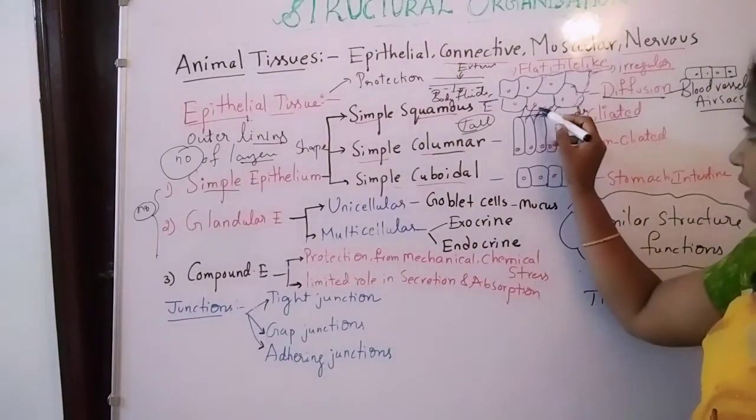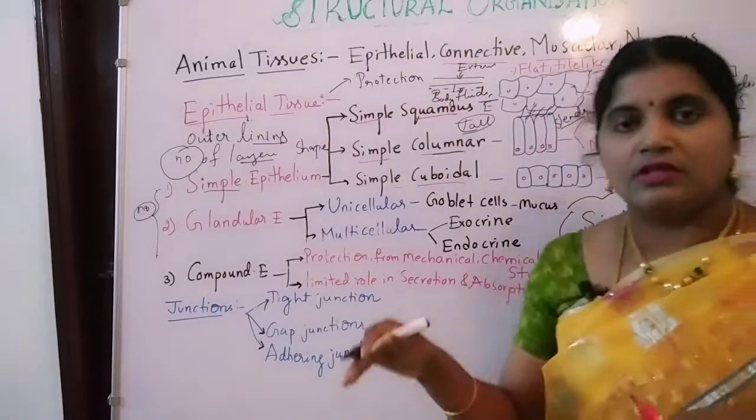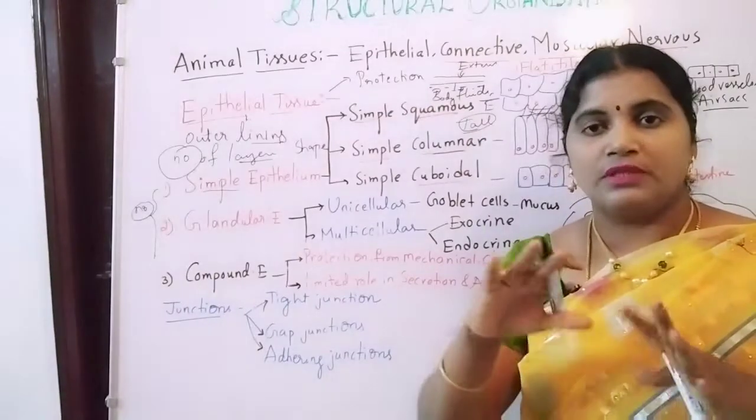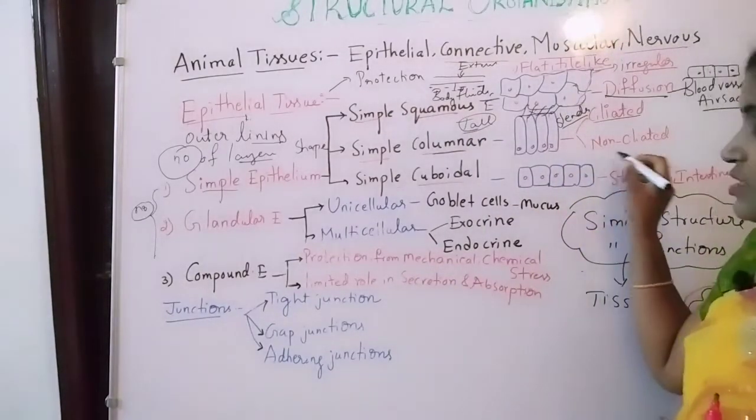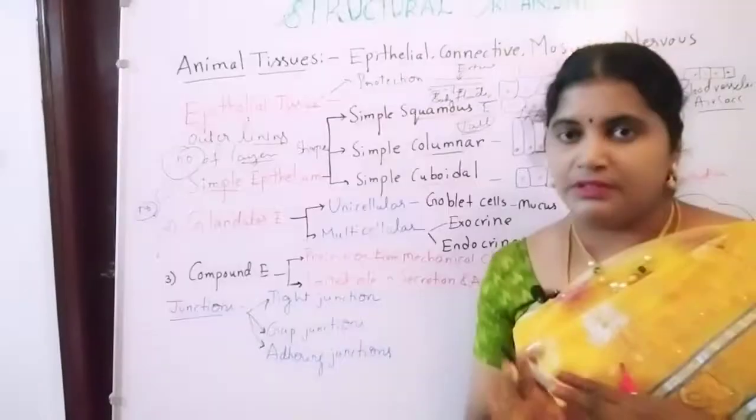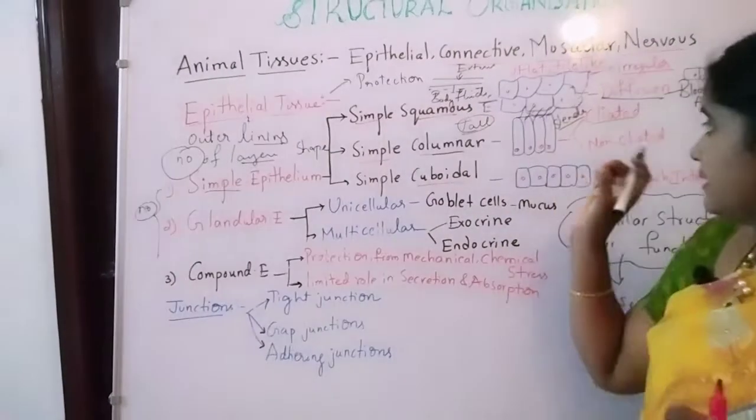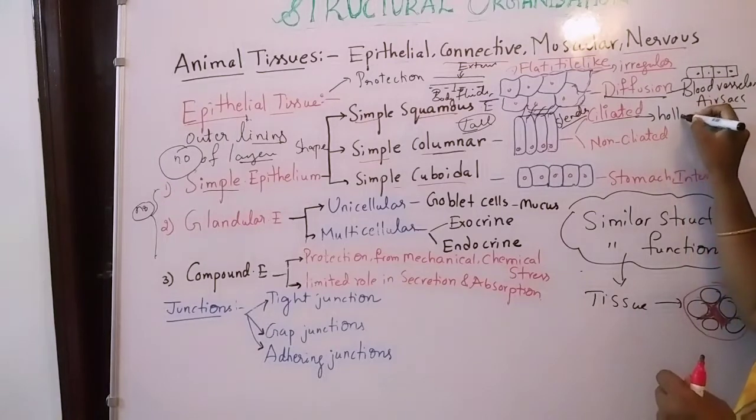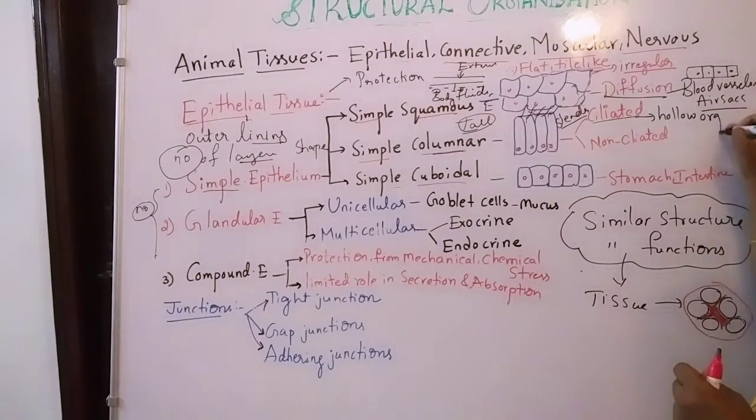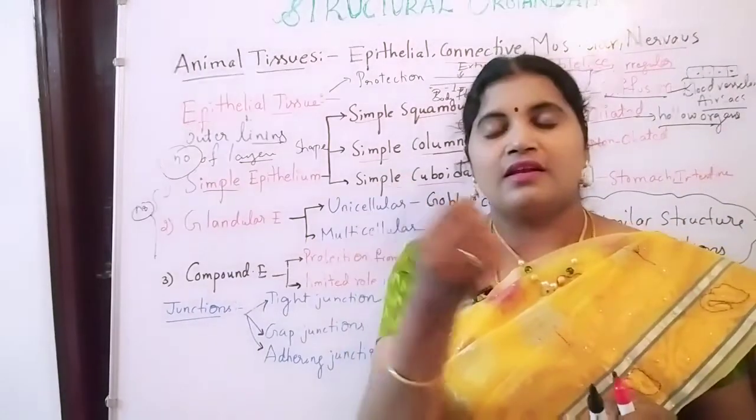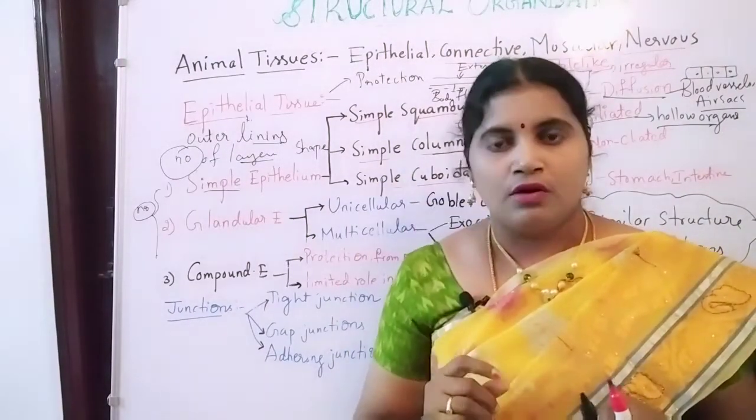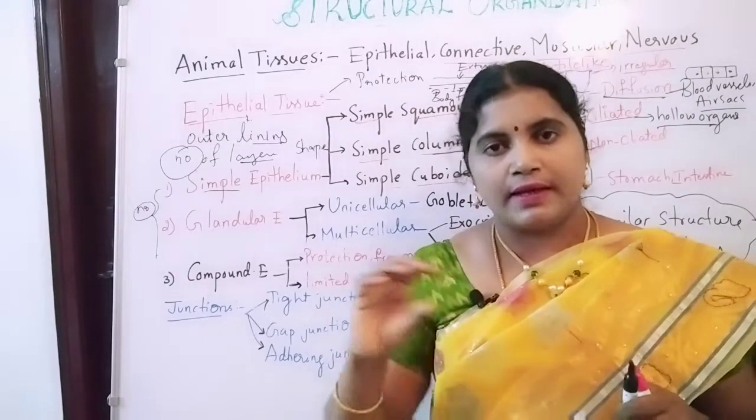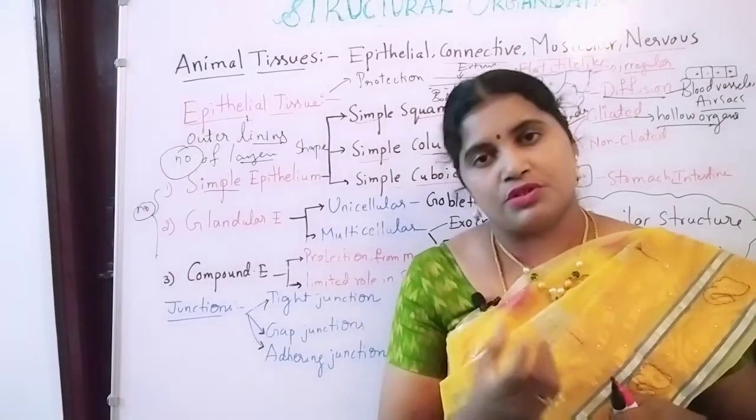And if it does not contain any cilia on the surface, it is non-ciliated columnar epithelium. Here ciliated epithelium is present in the hollow organs. What are the hollow organs? There are empty spaces in the tubes. Those types of structures are known as hollow structures, right?